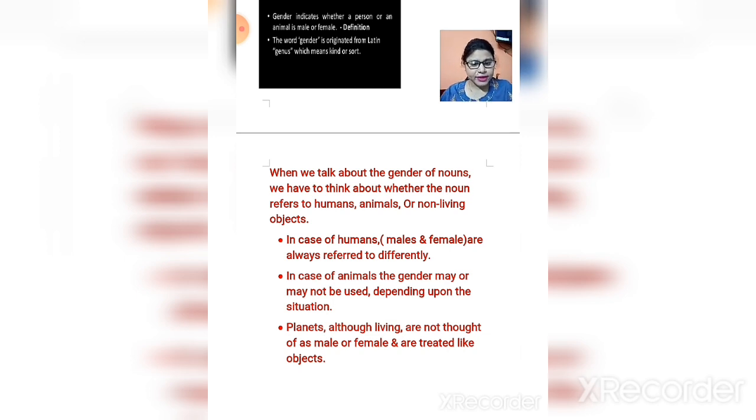And in case of animals, gender may or may not be used depending upon the situation. Then the third point says, plants, although living, are not thought of as male or female and are treated like objects. So these are the things that we have to remember in the context of gender.